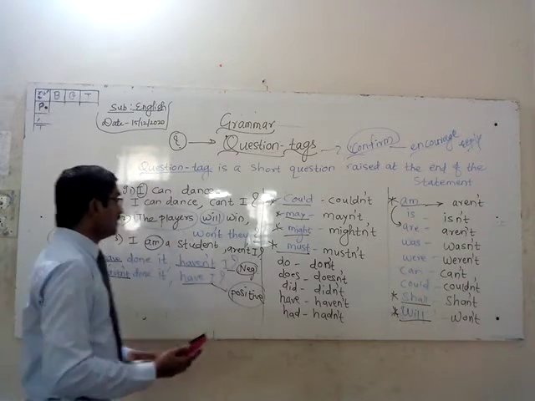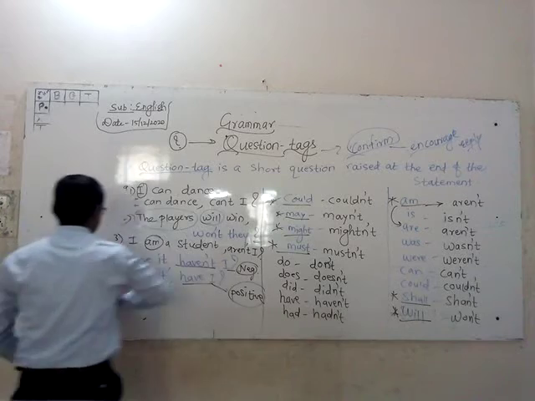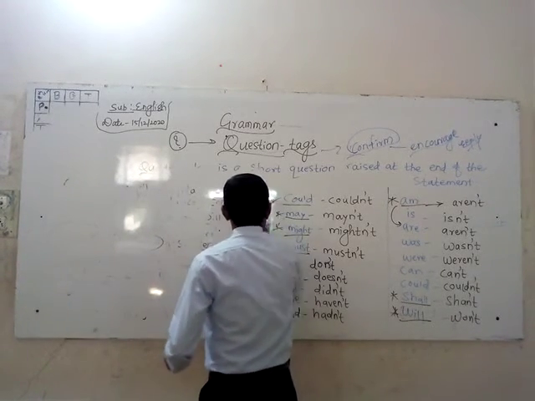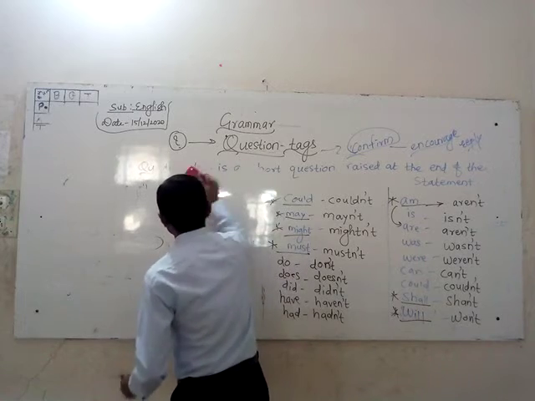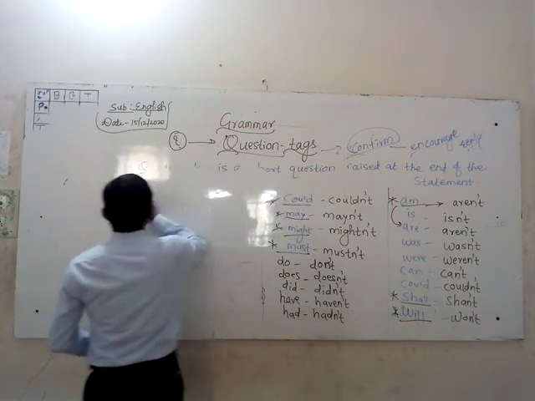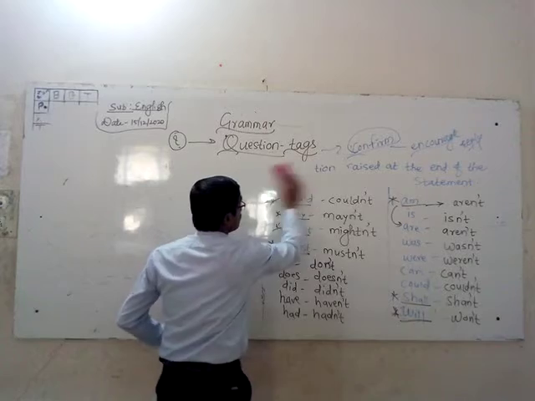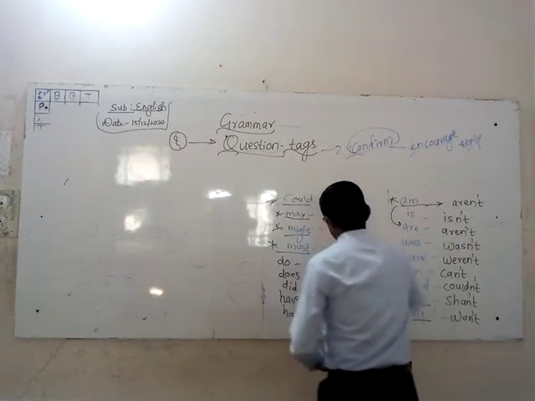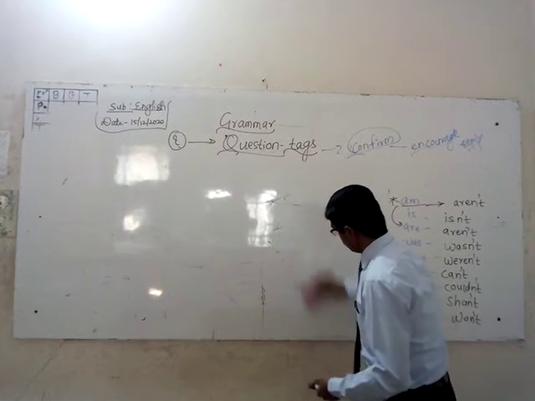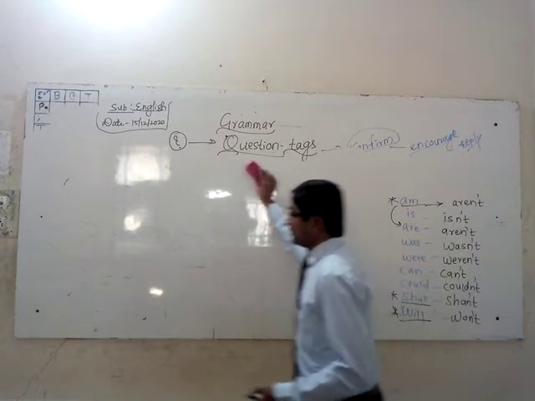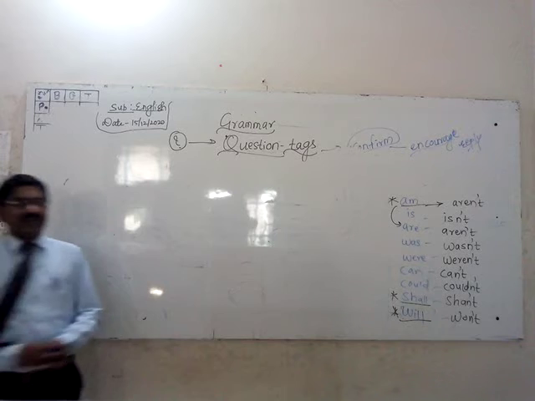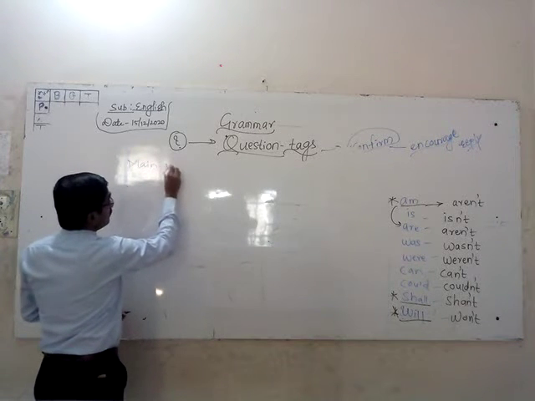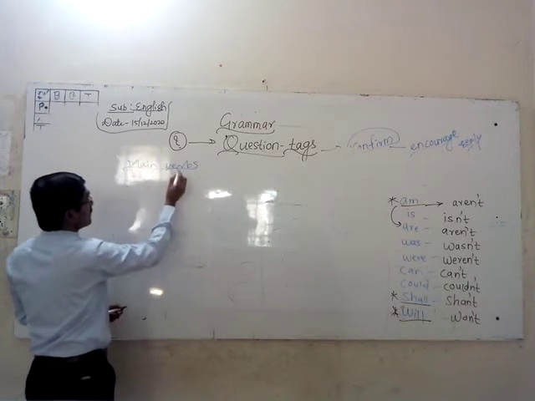Now I am taking the main verbs. So, if I take one example, any example with main verbs like sings, dance, how will you add the question tag?